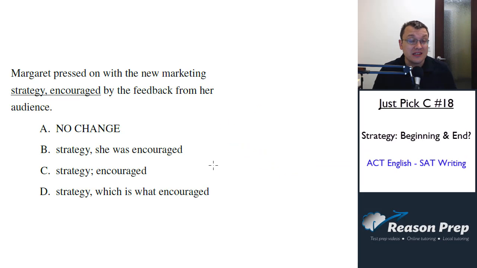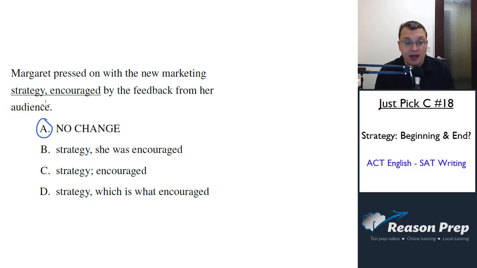This particular sentence structure can be a little bit tricky, but even though it may look wrong or sound wrong, choice A, no change, is actually correct. In a second, we'll go through why A is correct, what's going on with that original sentence. But let's first look at B, C, and D, because each of them has something very specifically wrong with it. If we can see why those three incorrect choices are wrong, we might be able to narrow it down to A, even if we're not completely comfortable with it.